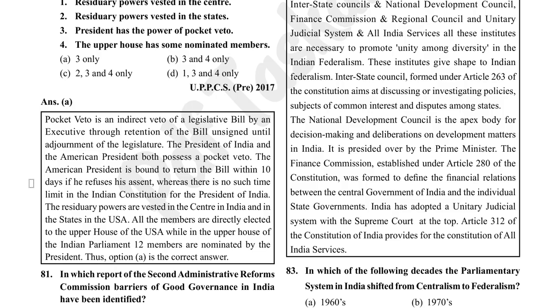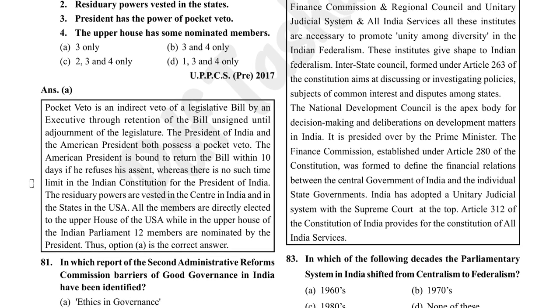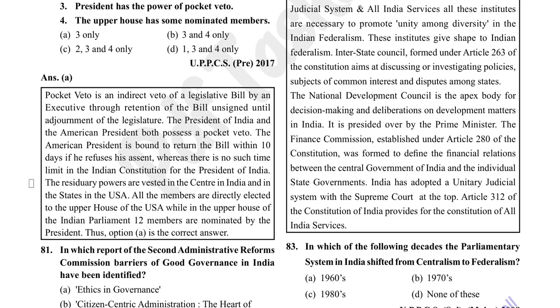The residuary powers are vested in the center in India and in states in the USA. All the members are directly elected to the upper house of the USA, while in the upper house of the Indian Parliament, 12 members are nominated by the President.